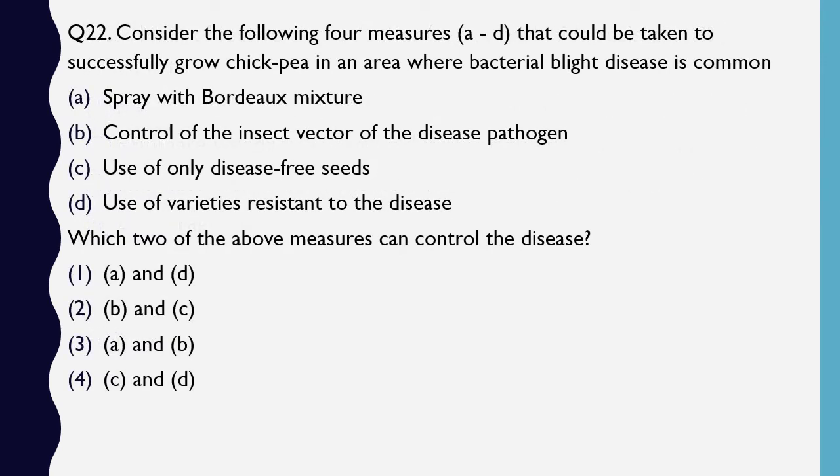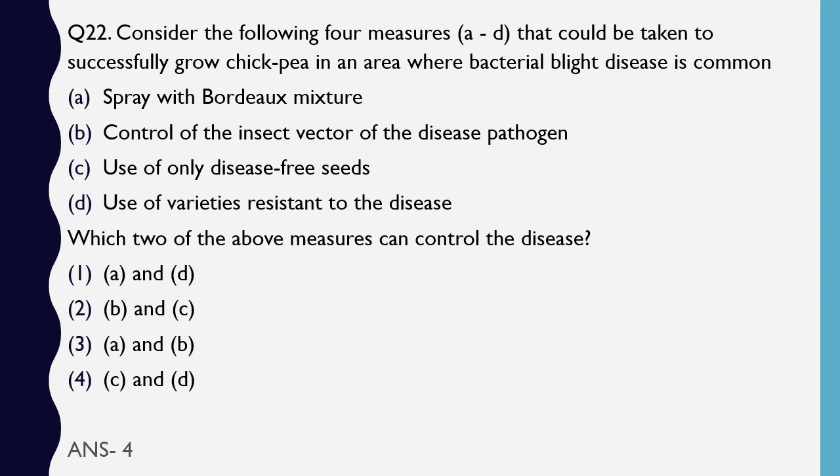Question number 22. Consider the following 4 measures that could be taken to successfully grow chickpea in an area where bacterial blight disease is common. Spray with Bordeaux mixture, control of insect vector of the disease pathogen, use of only disease-free seeds, use of varieties resistant to the disease. Which 2 of the above measures can control the disease?